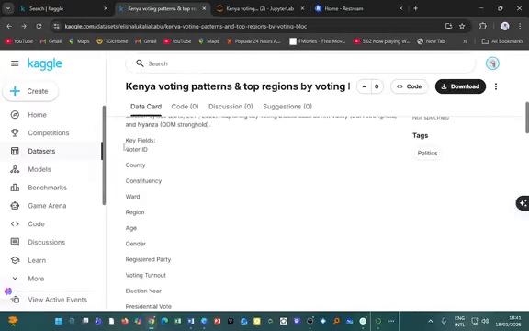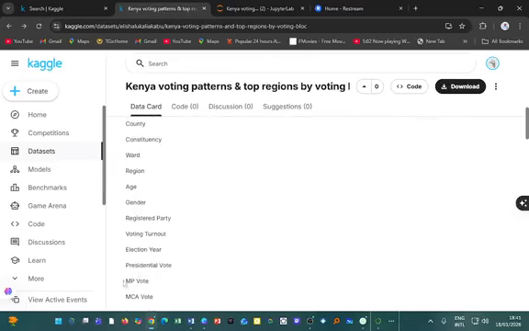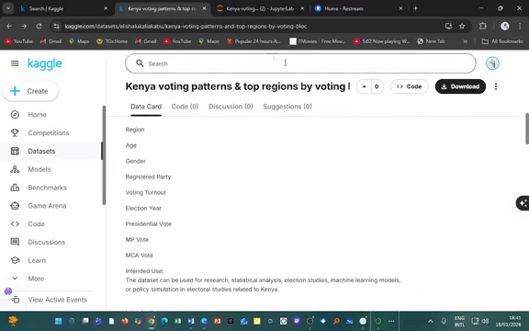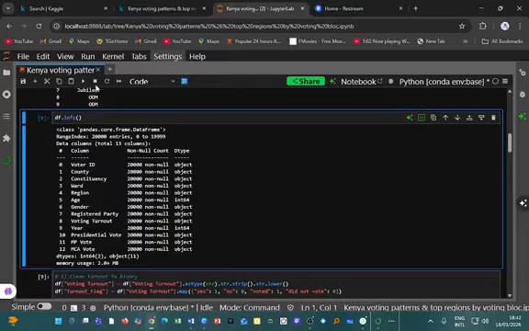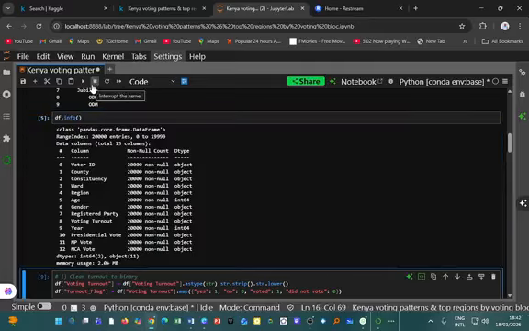He told us that these are the key fields: voter ID, county, constituency, registered party, MCA, etc. So we want to see if indeed that is so. That is why I click df.info. I want to get information about the data set.